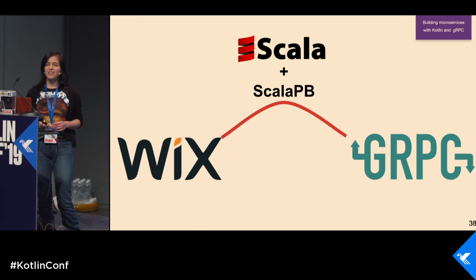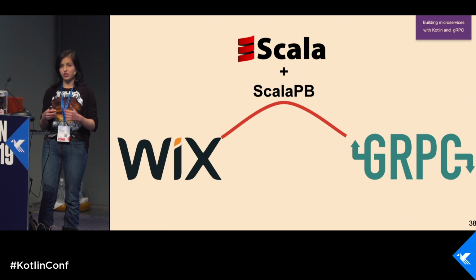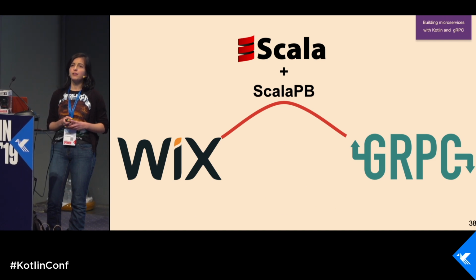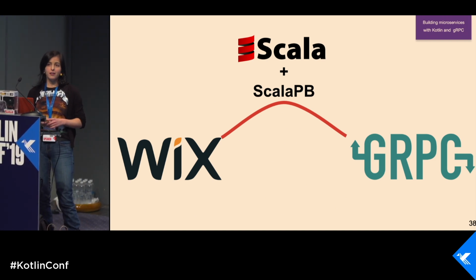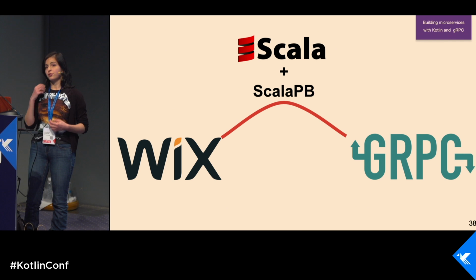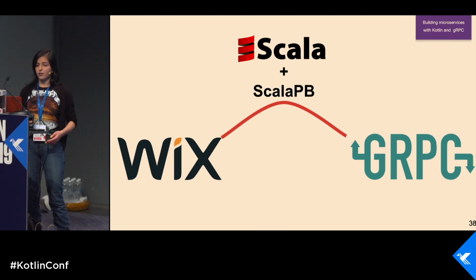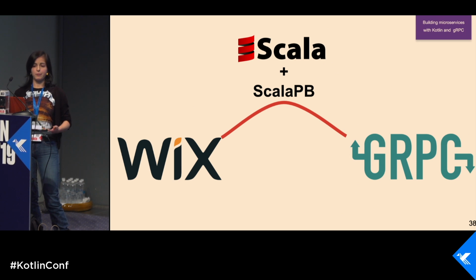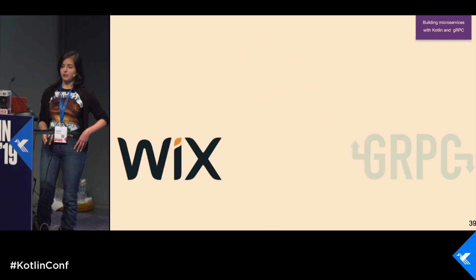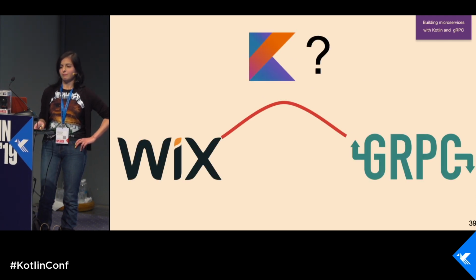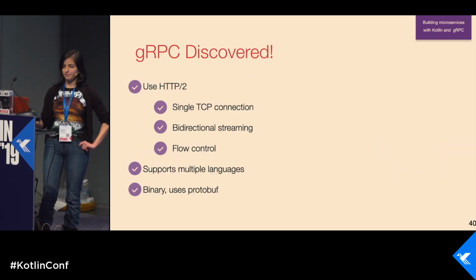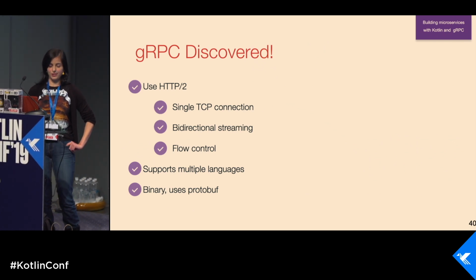Okay, so Scala is not officially supported by gRPC. We only have gRPC Java, but there is a really cool library called ScalaPB, which makes writing gRPC in Scala not that painful, even better than with Java, because ScalaPB adds a lot of features. You can use futures and all Scala asynchronous stuff and be happy with it. And if we can do this with Scala, we think maybe we can do this with Kotlin. That's how this talk appeared and how I started investigating this. So we discovered a little bit of gRPC.